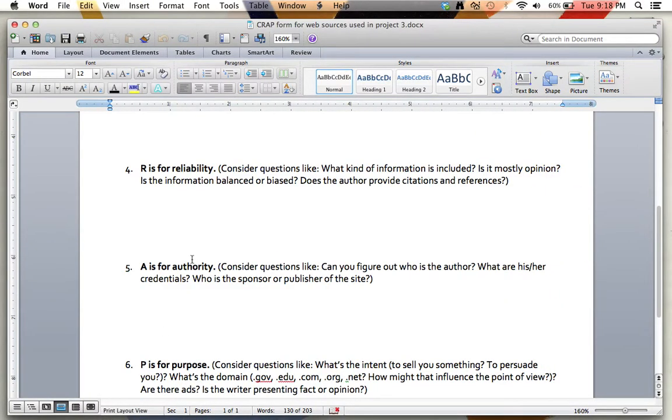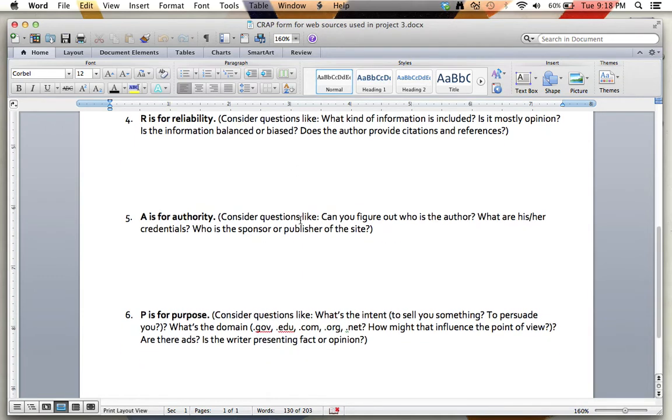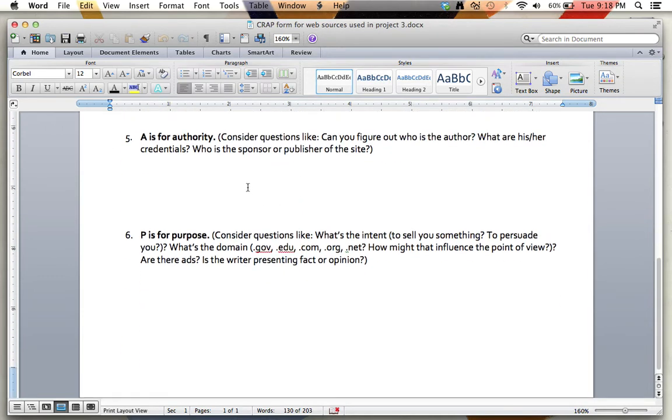So in my reliability section here, I might talk about how he's giving information about typical traits in advertisements. He's referencing some of these other sources, see the citations and references. It doesn't seem like he's just spouting off at the mouth, let's say, about what he has to say. So we're halfway done here. The next step is A for authority.